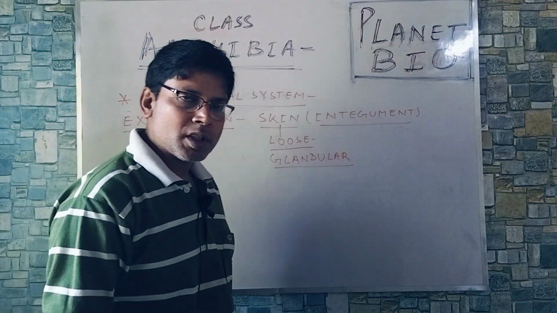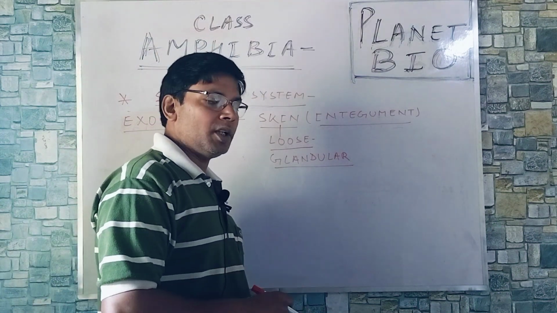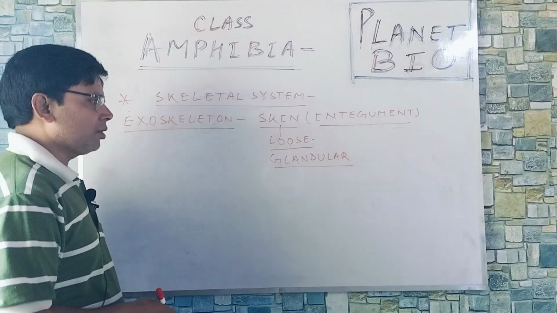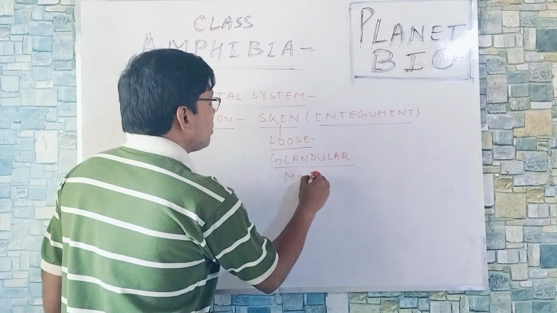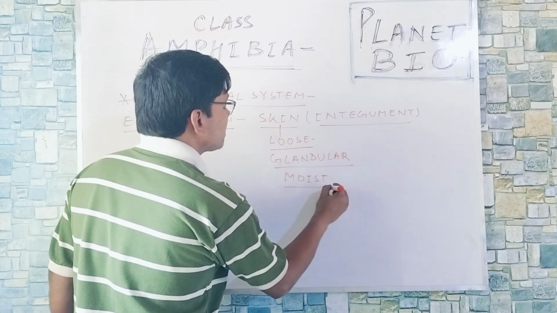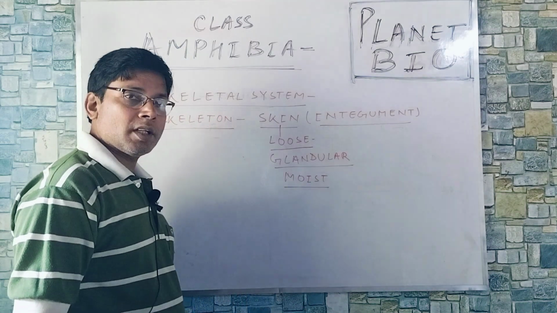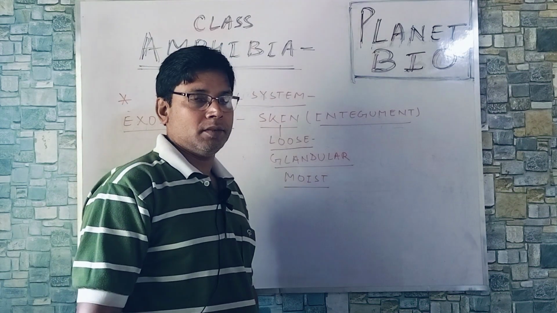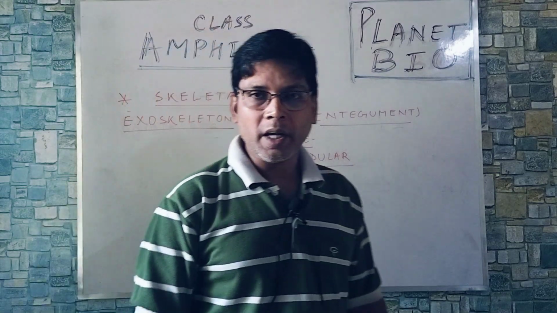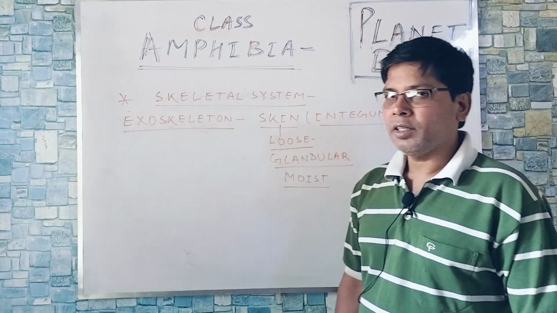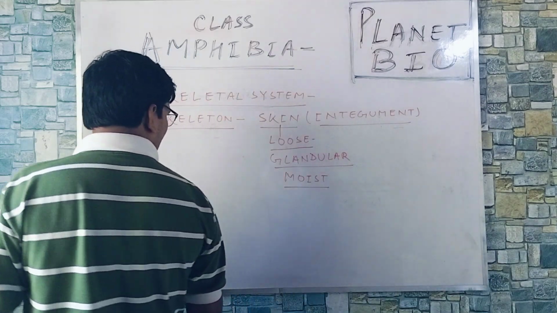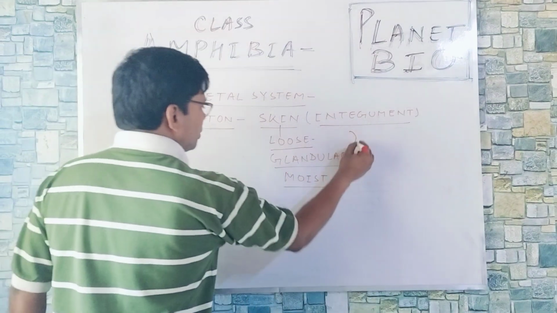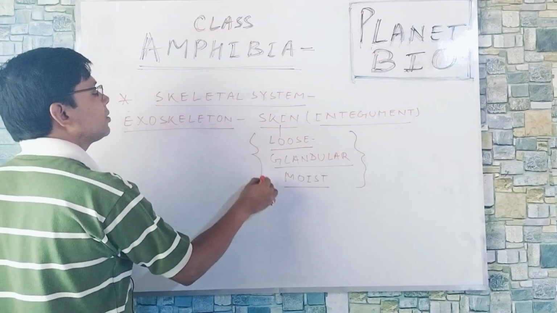First is mucus gland to keep the body surface slippery, and poison gland also. Moist, because it has to keep the surface moist as it respires through moist skin. If the skin gets dried, it will die due to asphyxiation. So loose, glandular and moist.